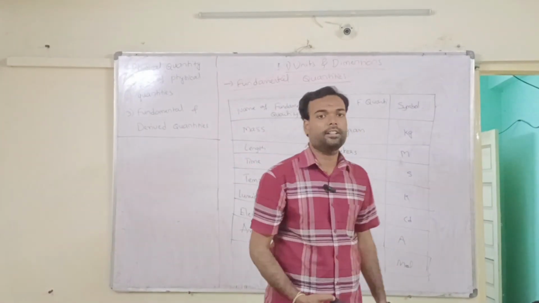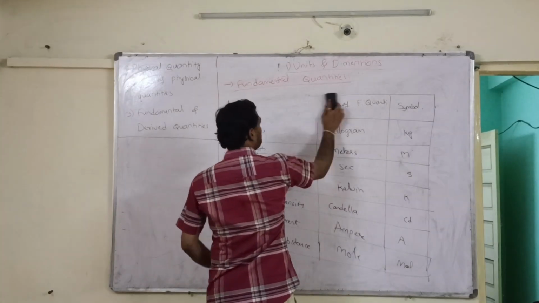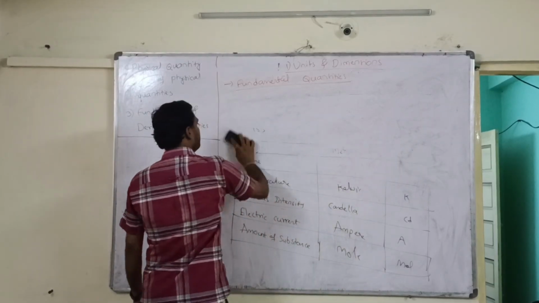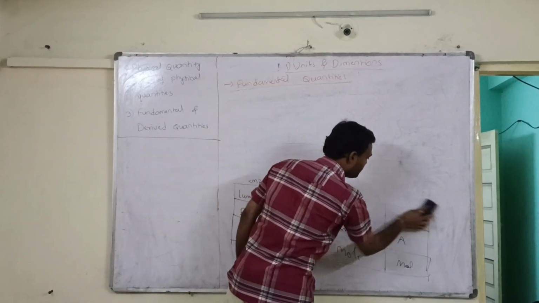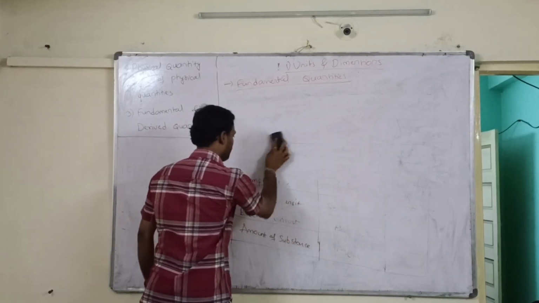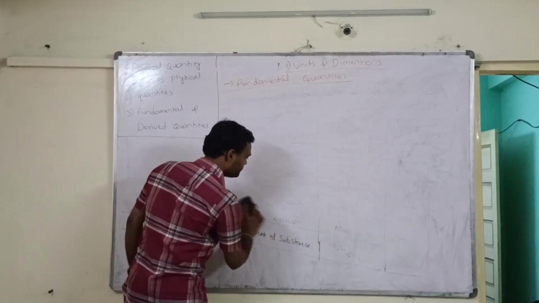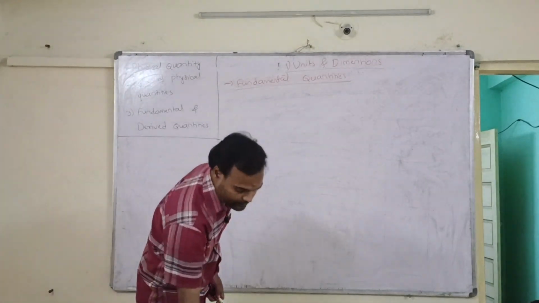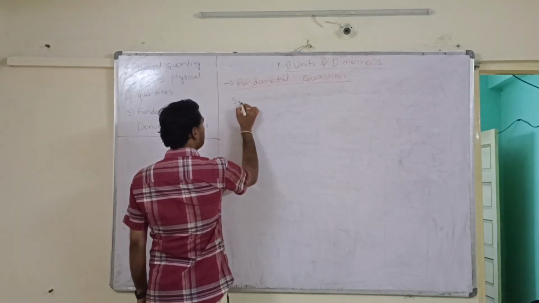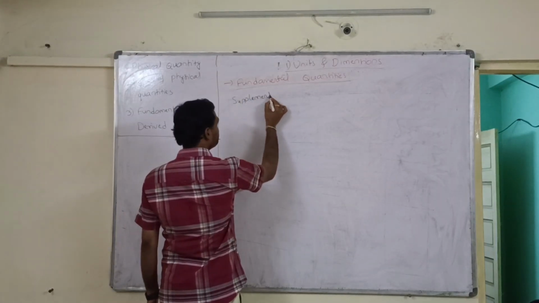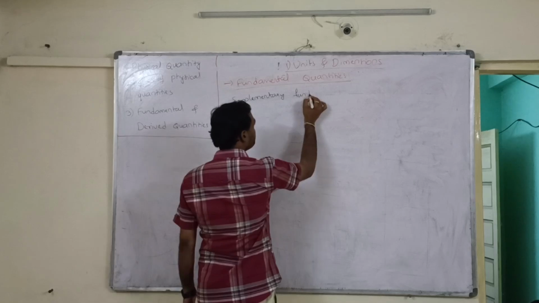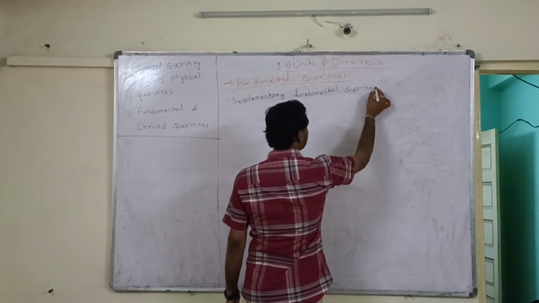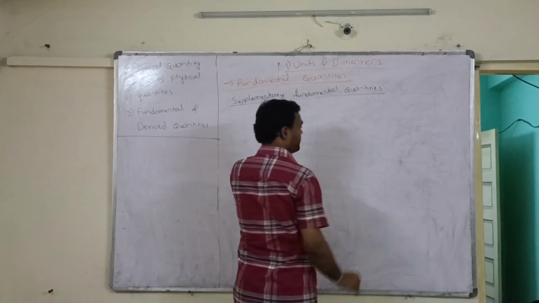Along with these fundamental quantities, we have two other quantities for angular representation that are called supplementary fundamental quantities.